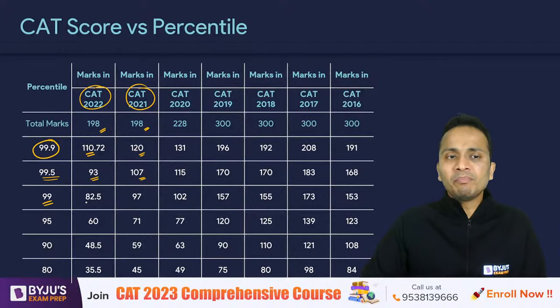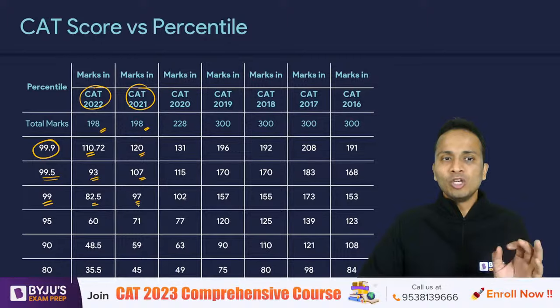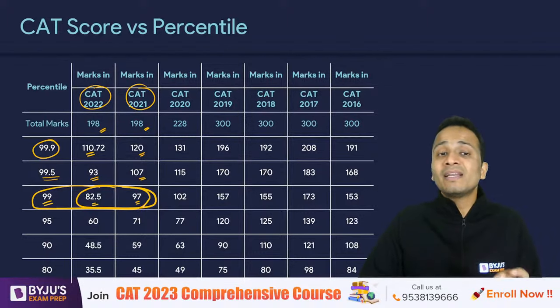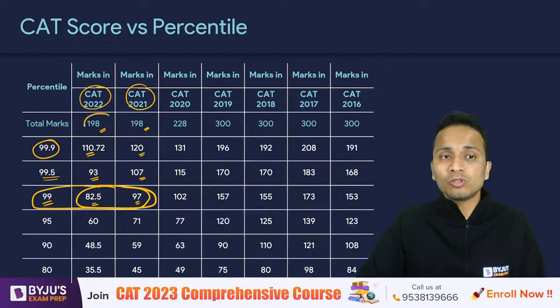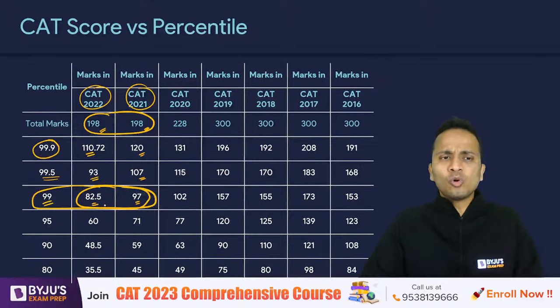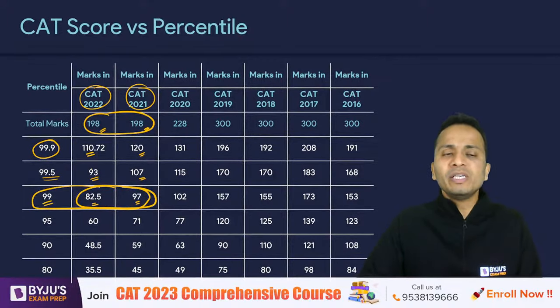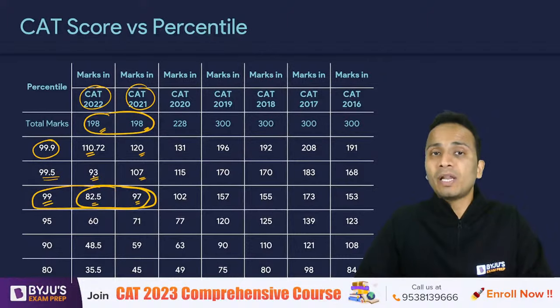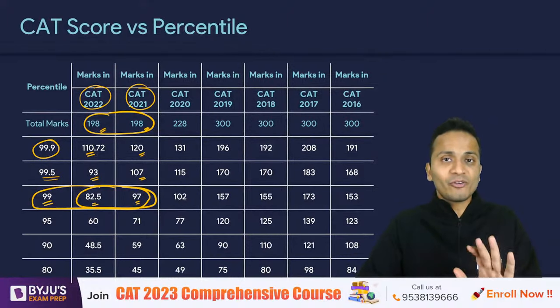To get 99 percentile, 82.5 and 97 marks respectively. These scores are even less than half of the maximum marks. So at a score of somewhere around 50% in CAT 2022, you will easily be able to achieve 99.5 plus. Yes, it is realistic.